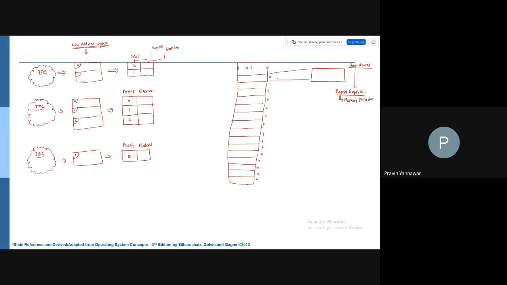Okay, with every memory block, we are going to have a memory block table, which contains information something like this. We'll prepare it, and you can extend it for all the blocks.